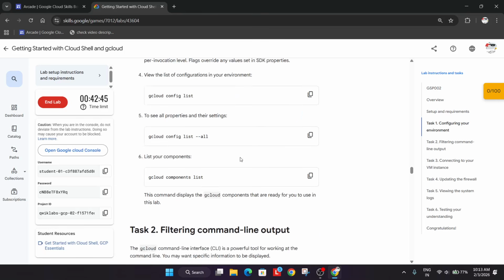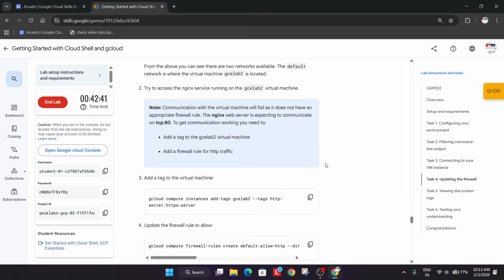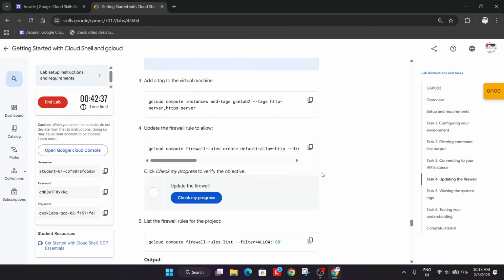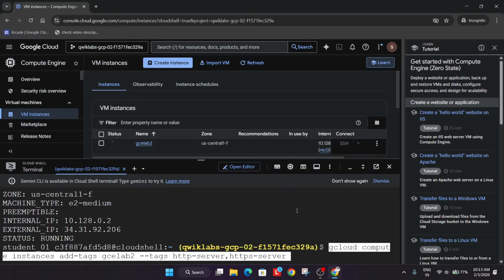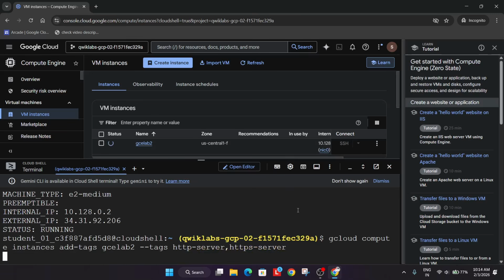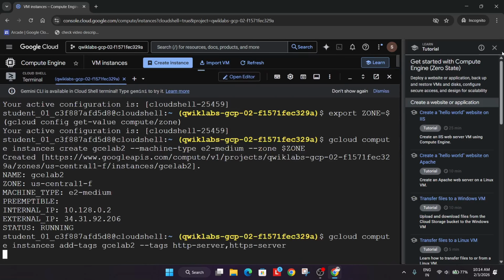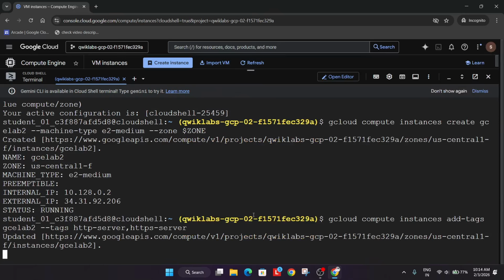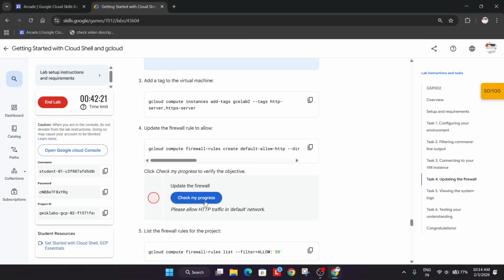Now just scroll down a bit. Okay, come to task number 4. From here, what we need to do, we have to just run this command over here. So finally our instance has been updated.